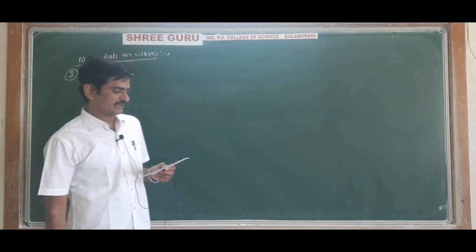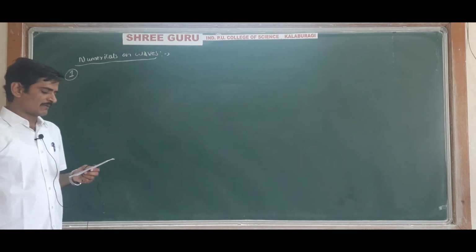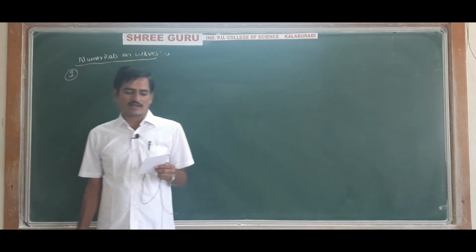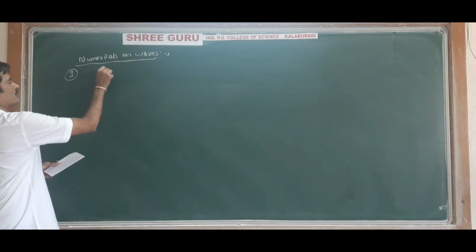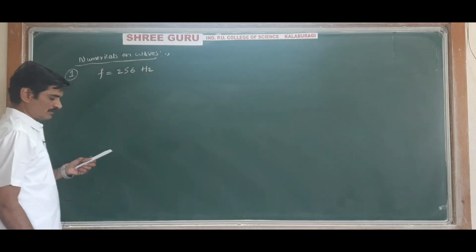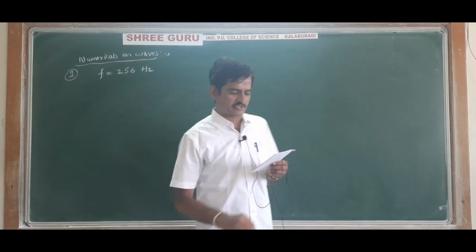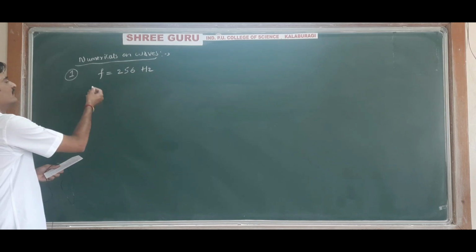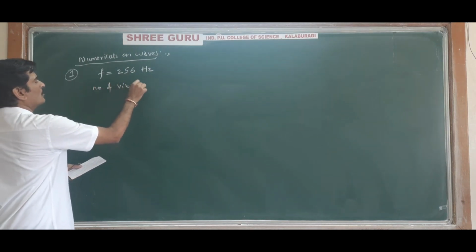How far does the sound travel in air when a tuning fork of frequency 256 Hz makes 64 vibrations?